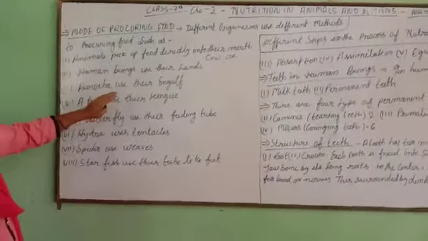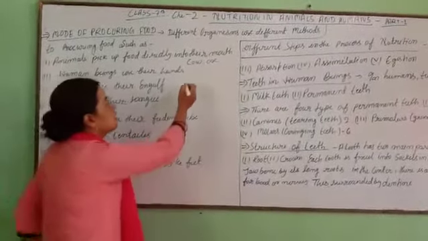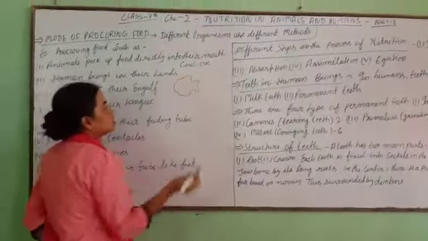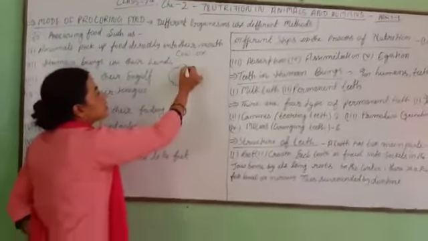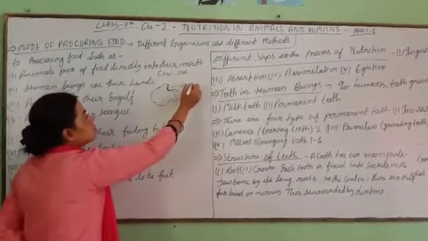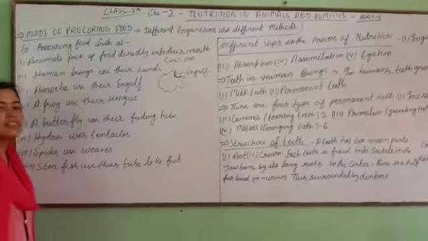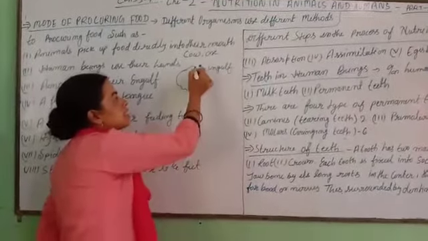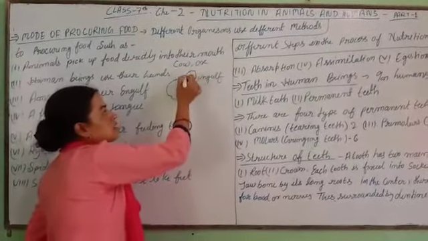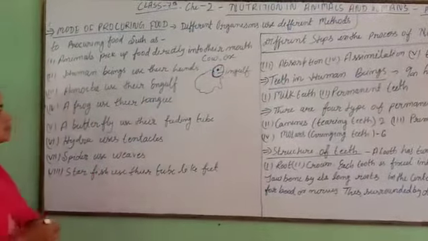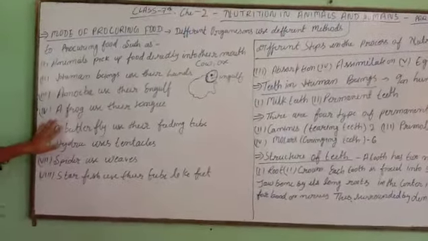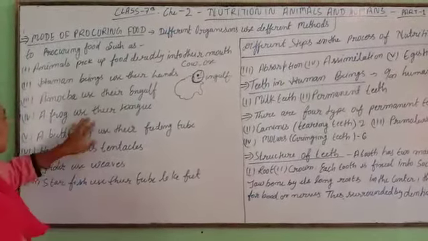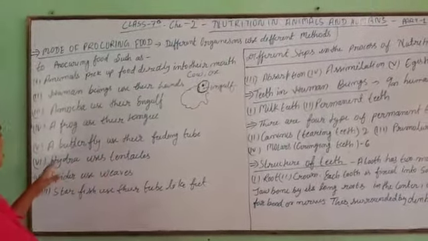Third one is amoeba. Amoeba uses its engulf. Engulf means, let's see this structure. This is the structure of amoeba, and this part is the engulf. When food particles come near to the amoeba, this engulf captures the food and assimilates it in their body. Fourth one is the frog, which uses its tongue. You already know that a frog uses its tongue to catch the food.